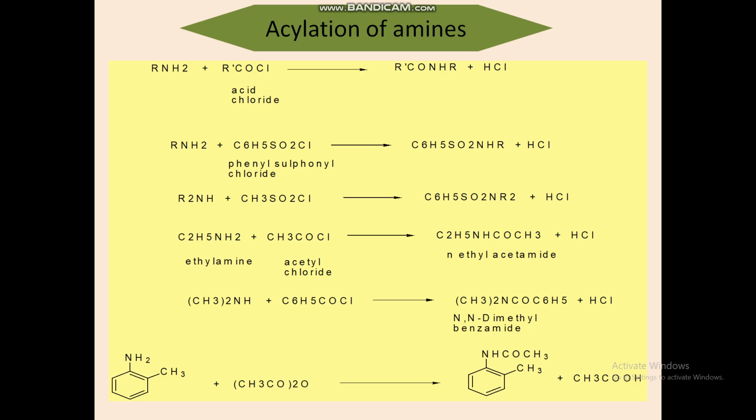For example, a primary amine reacting with benzene sulfonyl chloride. The primary amine reacts with both acid chloride and sulfonic acid chloride, that is, RCOCl, the acid chloride, and C6H5SO2Cl, the sulfonic acid chloride.